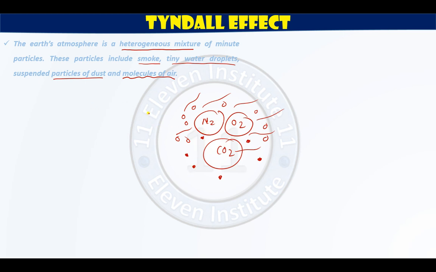Now whenever light, actually sunlight, because in our atmosphere which light passes? Sunlight passes. So sunlight will interact with these particles and the sunlight gets scattered. This scattering of sunlight due to these particles is known as Tyndall effect, and also known as scattering of light. And this is a very important point to discuss.